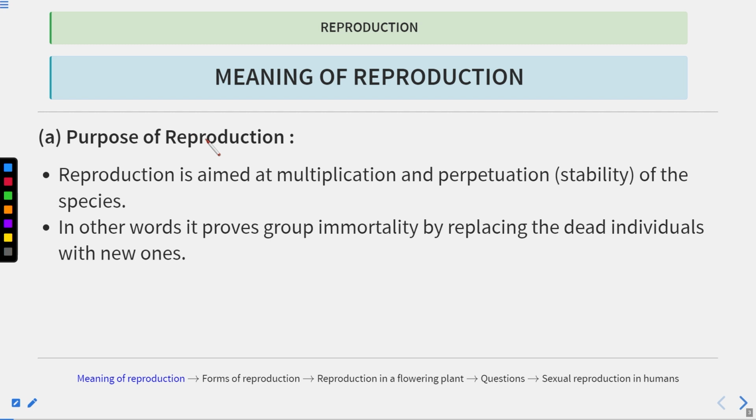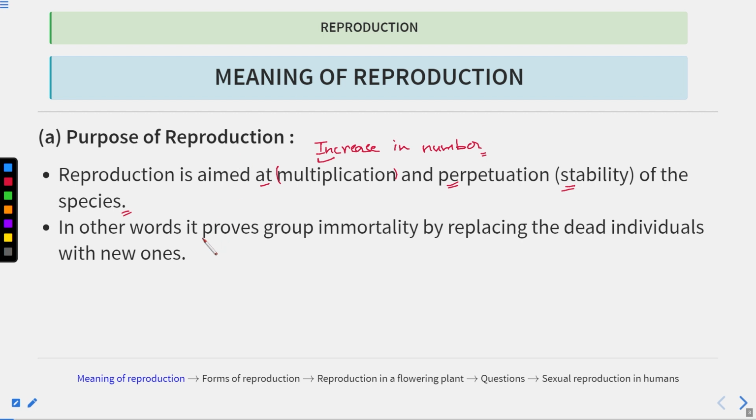Now what is the purpose of reproduction? Reproduction is aimed at multiplication and perpetuation of the species. Because of reproduction, new progeny or new living organisms are produced. That's why reproduction is aimed at the multiplication of the species. By the multiplication of species, what will happen? There will be an increase in the number of species. As well, reproduction also provides stability to the species.